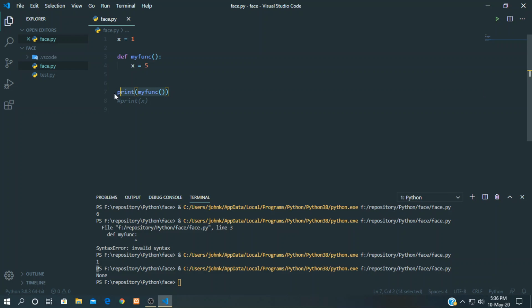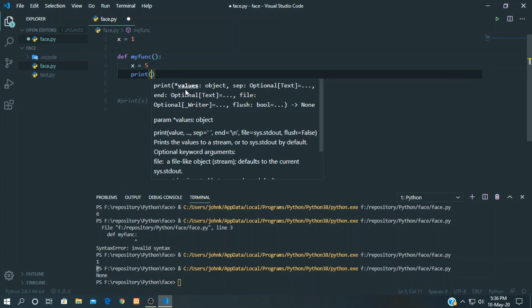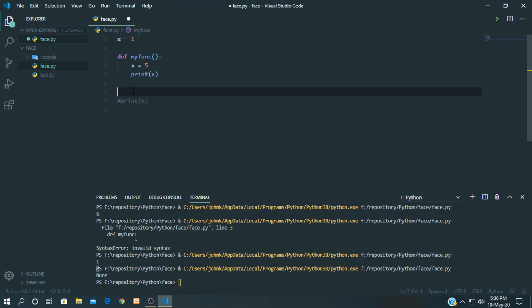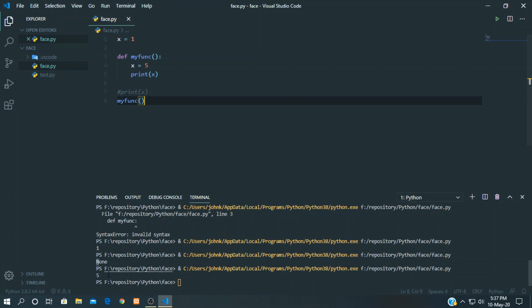Run my function. Okay, now it's printing 5.